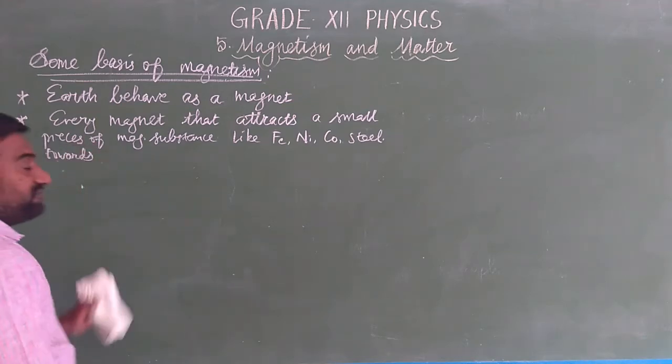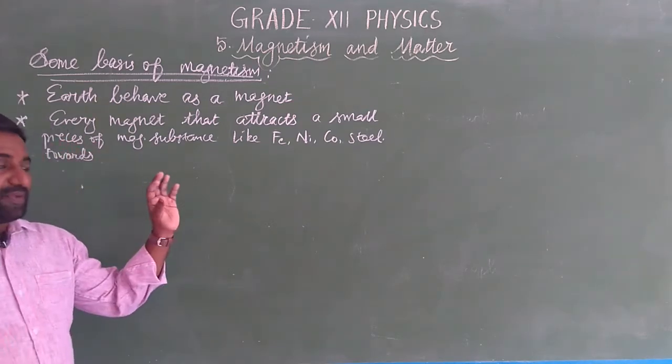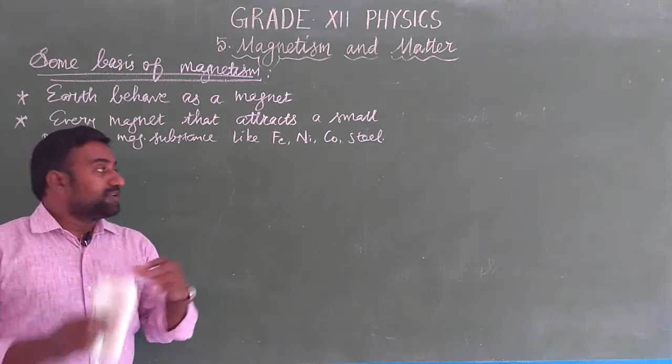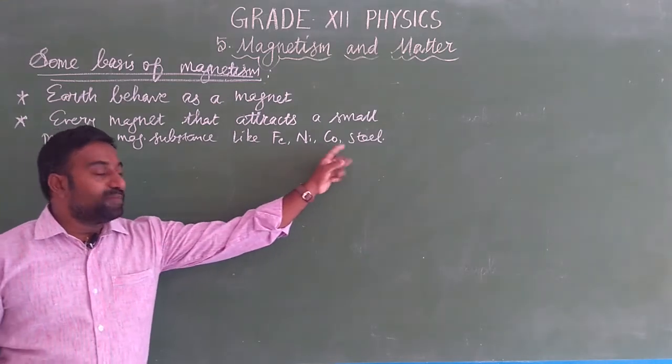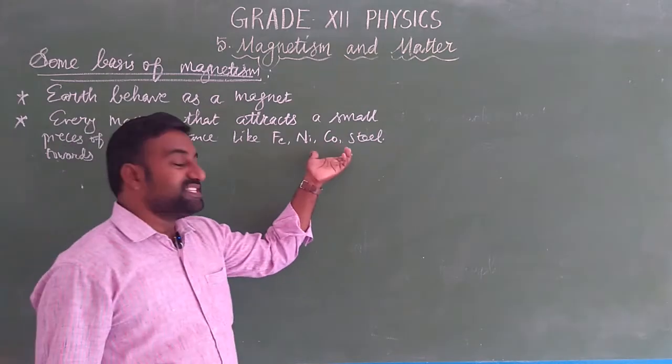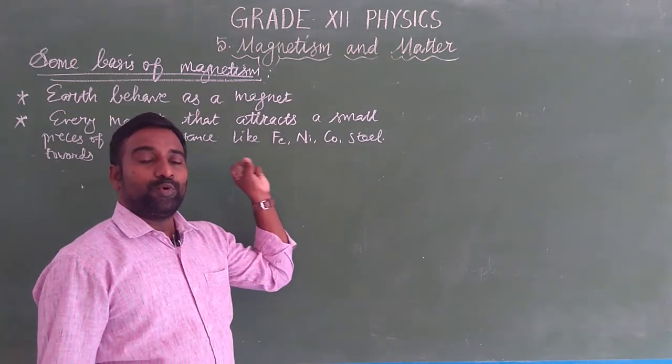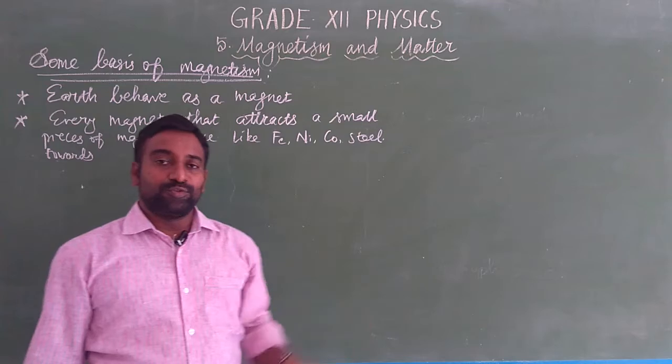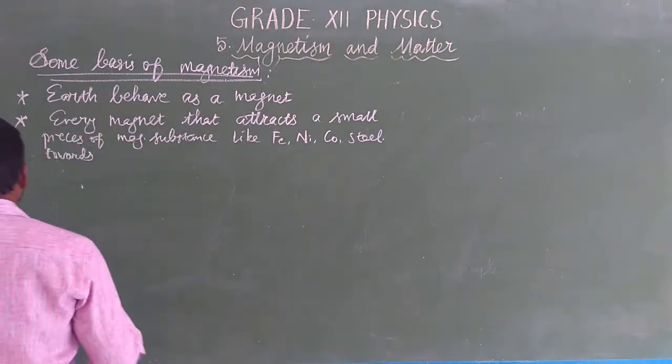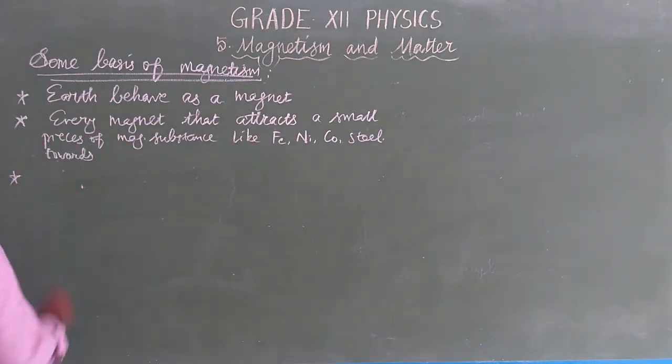Okay, so every magnet, over bar magnet, what are the things it attracts? Iron, nickel, cobalt and steel. These substances are attracted towards the poles of the magnet. It may be north pole or south pole.